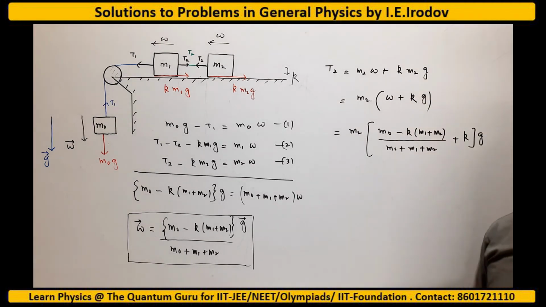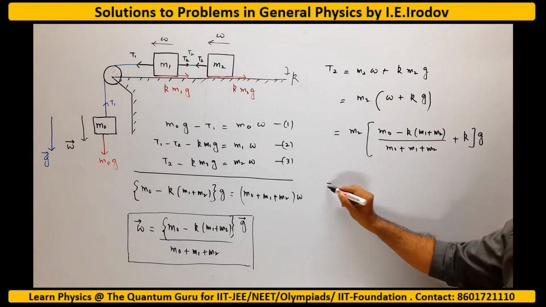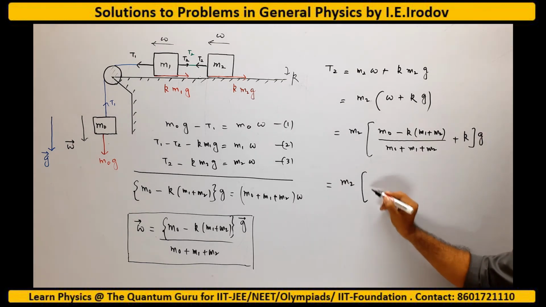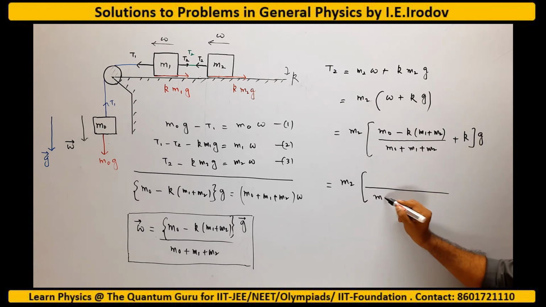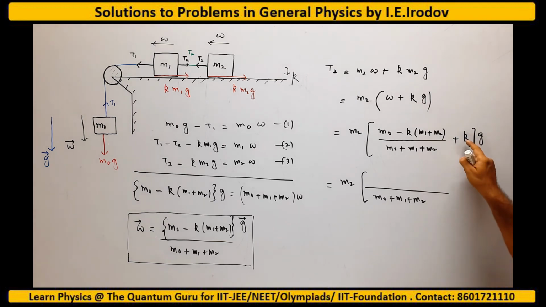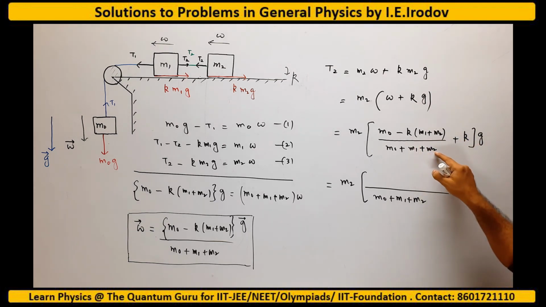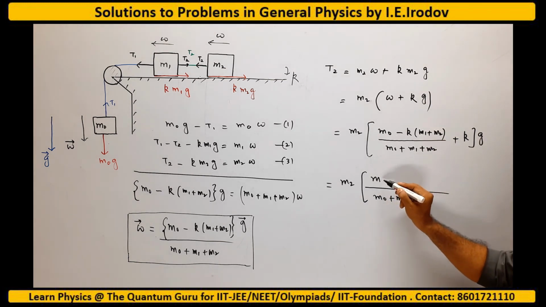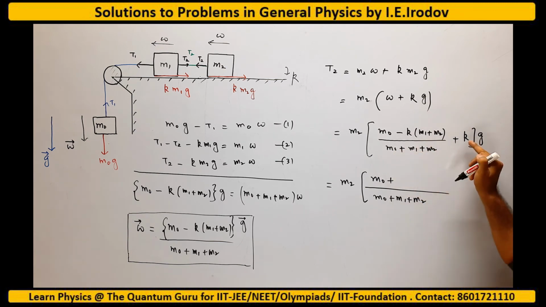So let me simplify this. This is m2, and here I can take the whole m0 plus m1 plus m2 as denominator. When I multiply, there will be (m1 plus m2) into k, and this minus k(m1 plus m2) will get cancelled. So what I will remain with is m0 plus m0 into k.